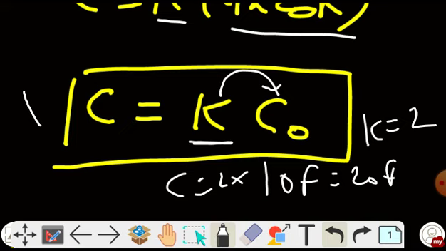And what is the importance of dielectric? One importance you have seen here, that whenever we insert dielectric, it increases the capacitance K times. Greater the dielectric constant, greater will be the capacitance. Clear? So this is a very important result and this is used practically.